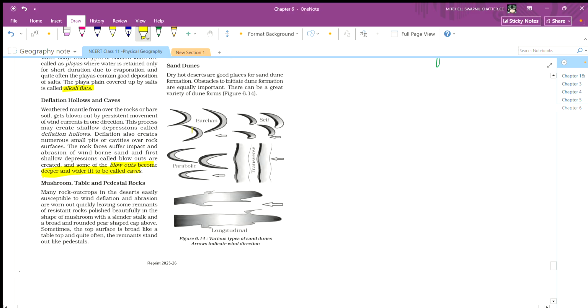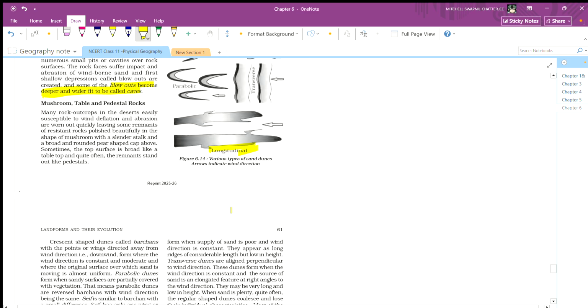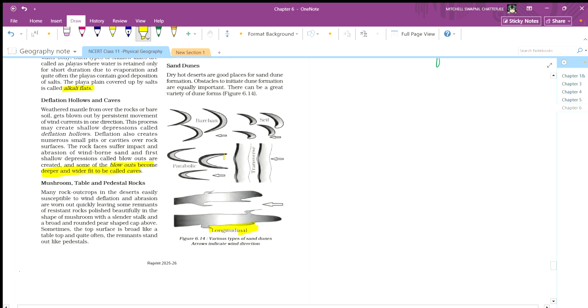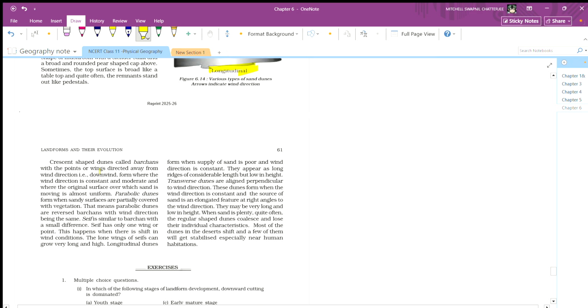Okay, these are the types of dunes: barchan, parabolic, transverse and longitudinal types of sand dune. Here the arrow indicates the direction of the wind. Crescent-shaped dunes are called barchans,